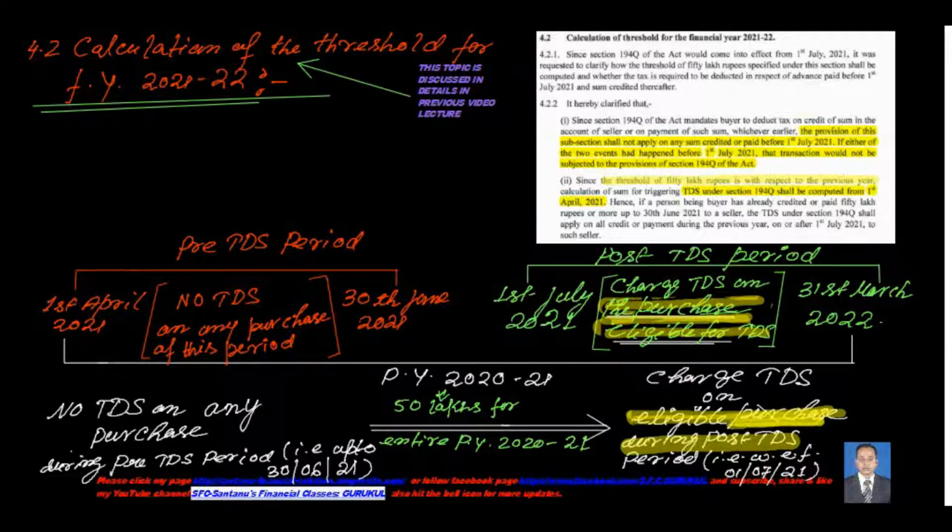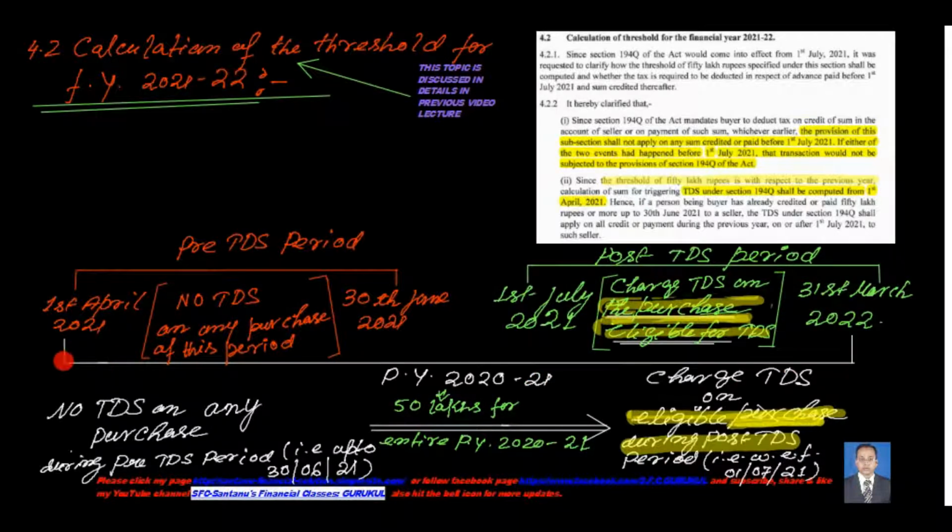Now in the post-TDS era, that is from 1st July 2021 to 31st March 2022, we will have to charge TDS on the purchases eligible for TDS, not on the entire purchase. It may be on the entire purchase, or it may be that only a part of the post-TDS era purchases counts for the TDS deduction. Now why is this so? Because although for charging TDS you only have to consider the post-TDS period purchases, for calculating the total threshold limit of 50 lakhs, the entire 2020-21 will be calculated.